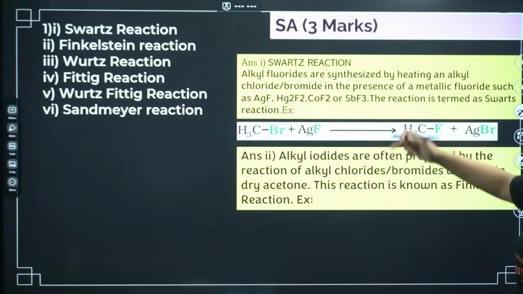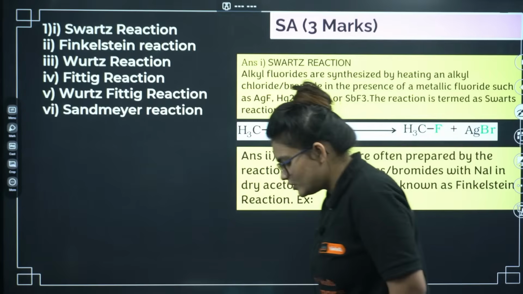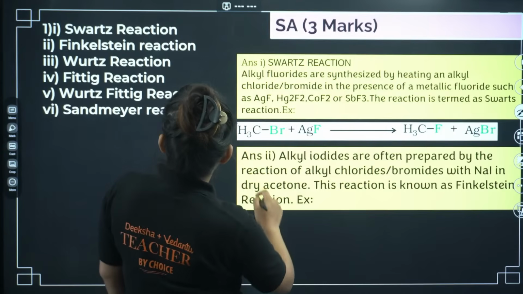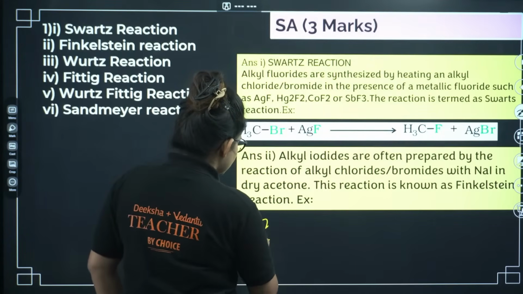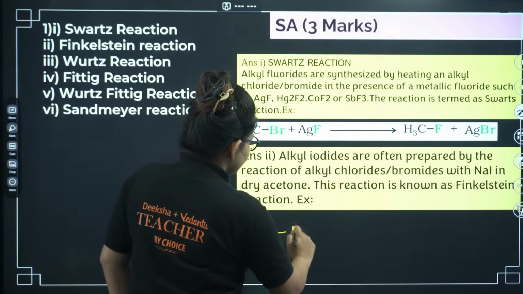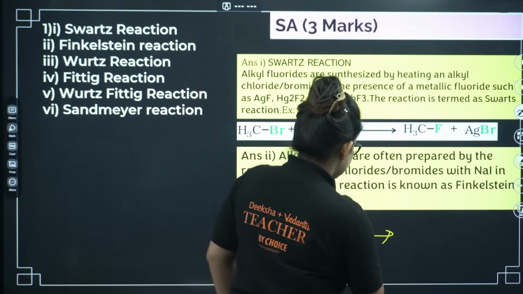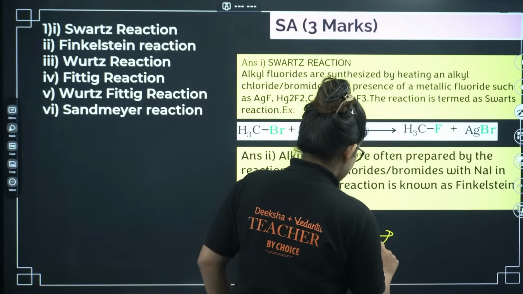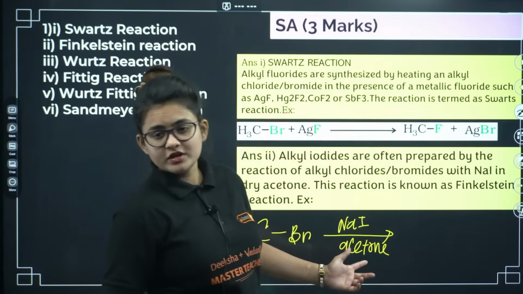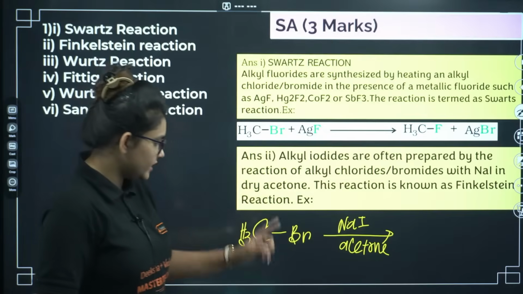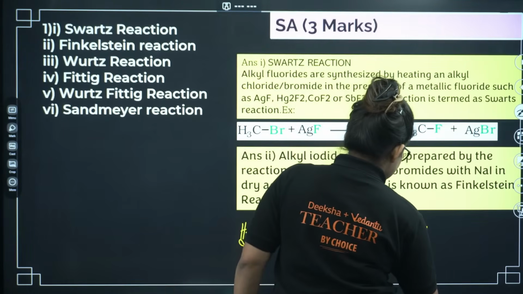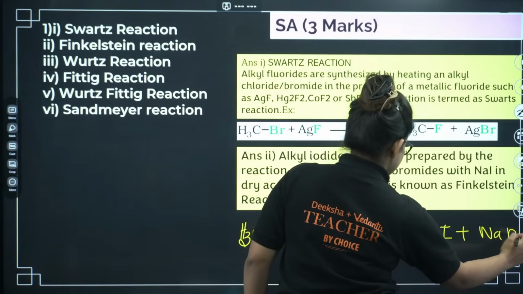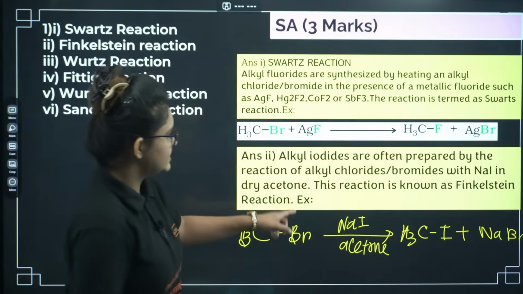If you go ahead with the alkyl iodide, so basically for this case, if you want to do Finkelstein, I am having CH3Br, and I am giving the reagent sodium iodide in acetone. Okay, this question also may come. We covered it just today in the morning. You will end up with CH3I, and along with that you will end up with NaBr. So this is the example of the Finkelstein reaction.